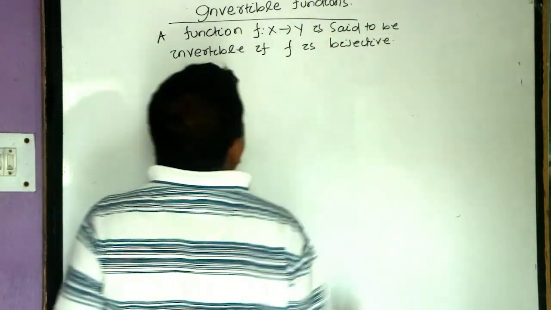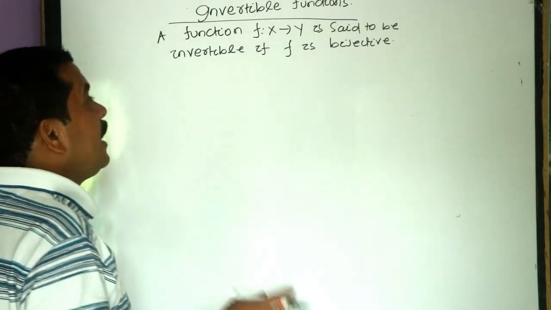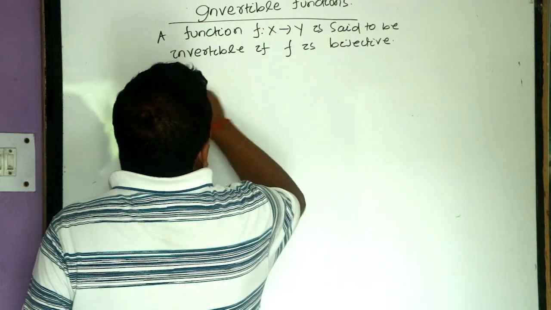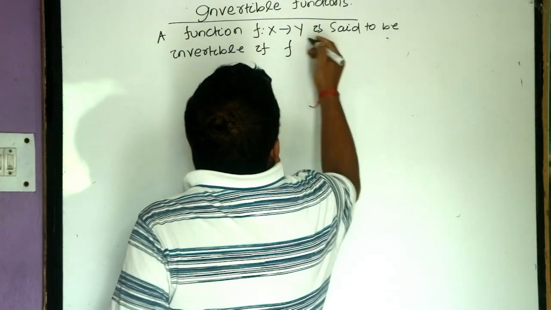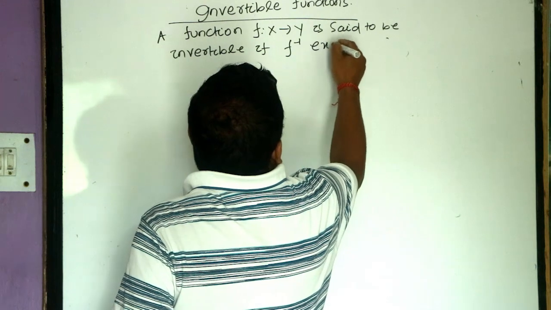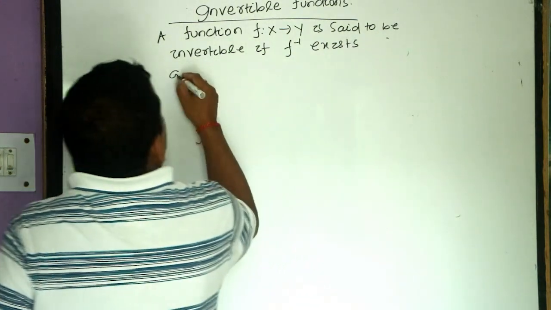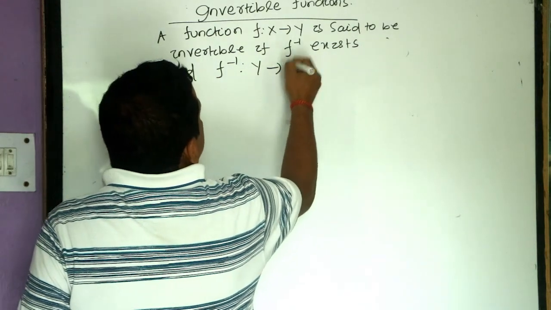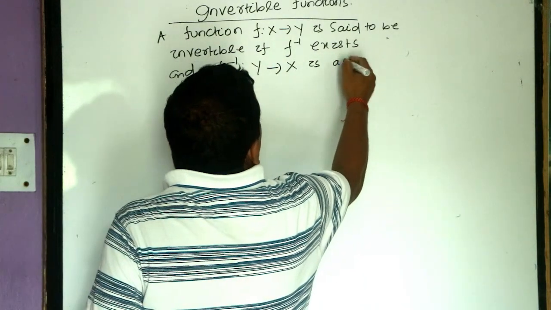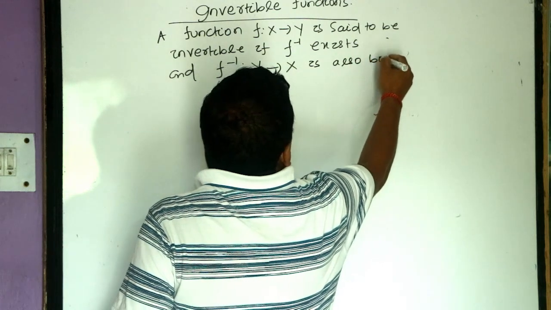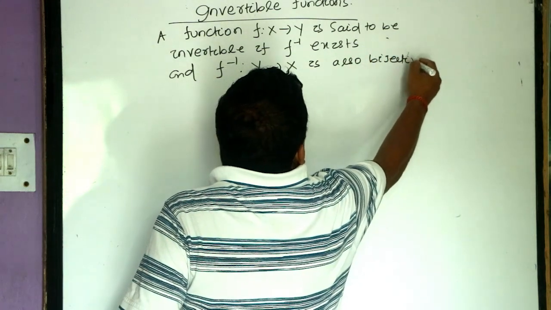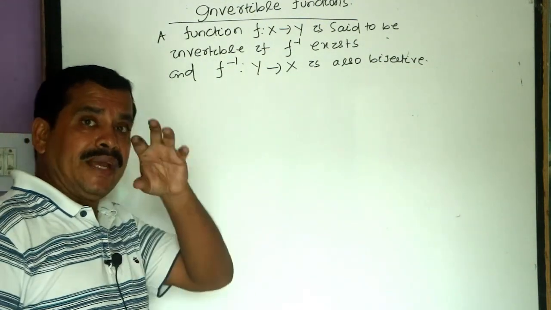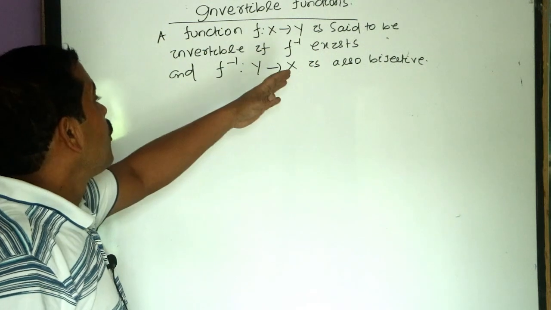The function f from X to Y is said to be invertible if f inverse exists and f inverse from Y to X is also bijective. Means every bijective function is an invertible function.